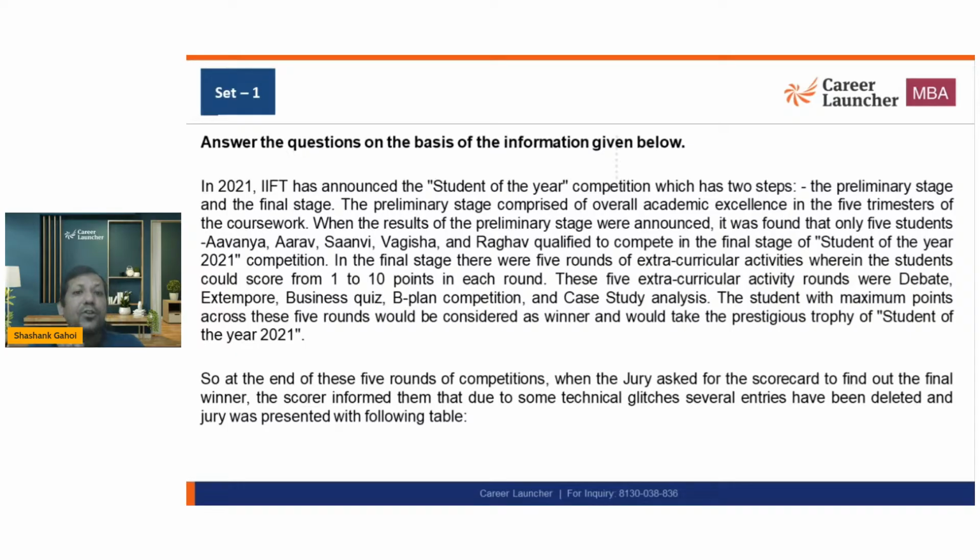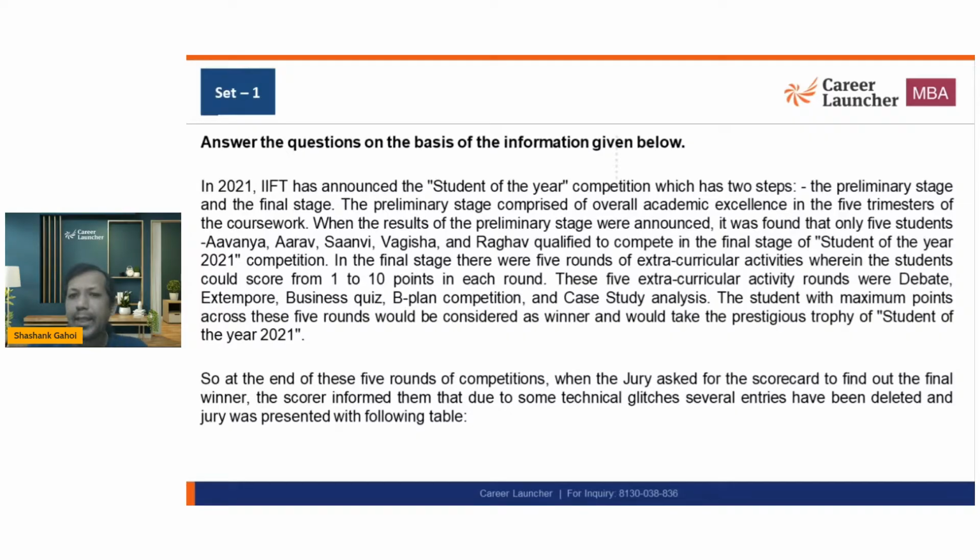When the results of the preliminary stage were announced, it was found that there are only 5 people: Abnaya, Arnav, Sanvi, Vagisha, and Raghav. These 5 people qualified to compete in the second round, the final round. In this stage there are 5 rounds of extracurricular activities wherein the students could score 1 to 10. So the second round has 5 competitions, and the score is from 1 to 10. These 5 extracurricular rounds were debate, extempore, business quiz, B plan competition and case study. So the names of all five are given.